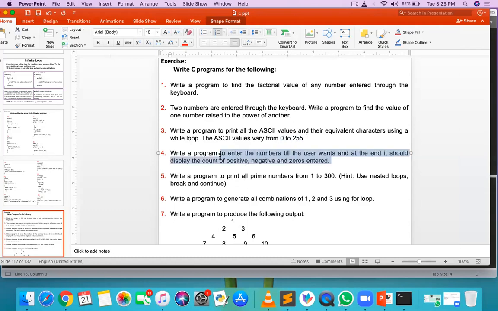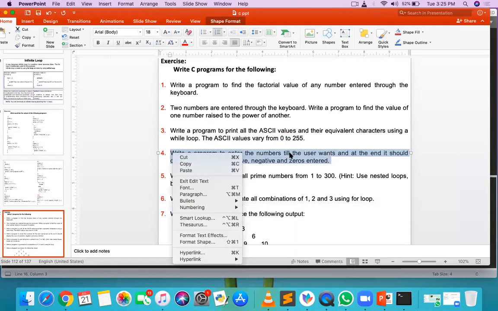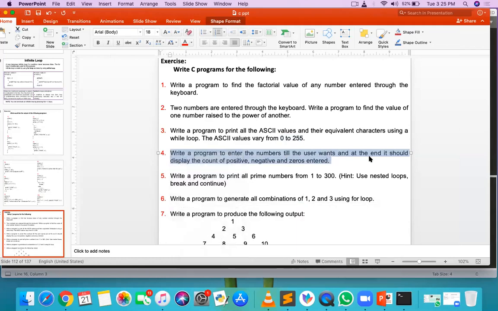The next one is, again, from logical programs. Write a program where you enter numbers till the user wants, and at the end it should display the count of positive, negative and zeros. Suppose the user wants to enter 10 numbers, so you have to execute that scanf statement 10 times, giving the 10 numbers there. Now out of the 10 inputs, you have to count how many numbers are positive, how many are negative, and how many are zeros.